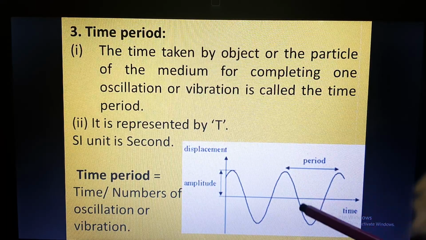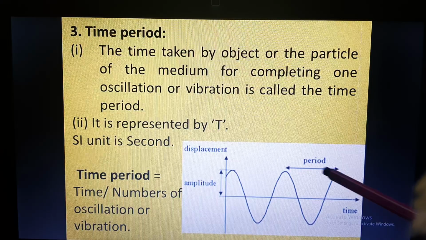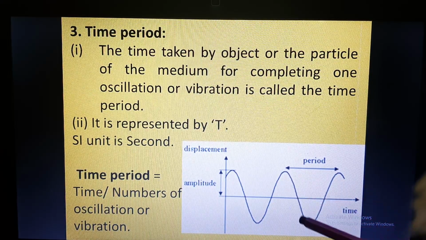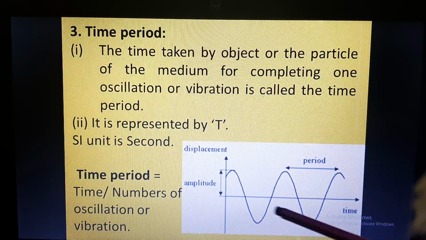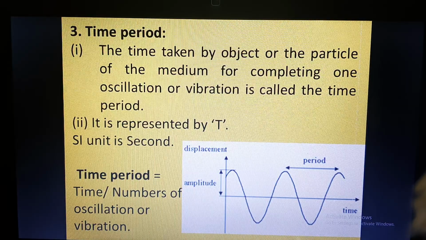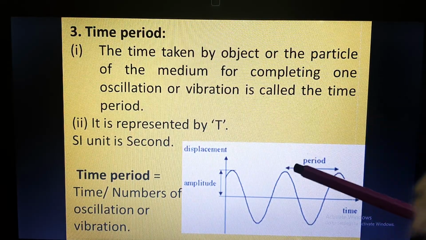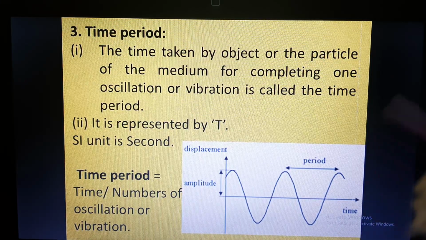So if a particle moves from this place, goes across, and again comes back to the original position, it completes one oscillation, and the time taken by the object to complete this one oscillation will be the time period.